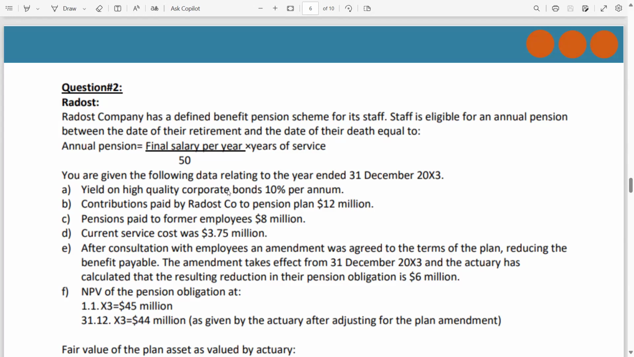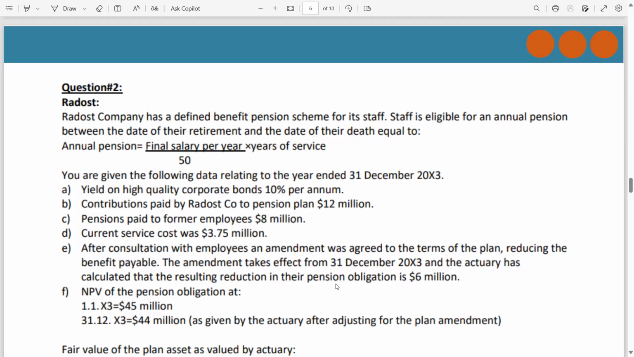Yield on high quality corporate bonds 10% per annum. Contributions paid by RD company to the pension plan 12 million. Pensions paid to former employees 8 million, this is the benefit. Current service cost was 3.75 million. Now, after consultation with employees, an amendment, highlight this word, was agreed to the terms of the plan reducing the benefit payable. The amendment takes effect from 31st December 2003 and the actuary has calculated that the resulting reduction in the pension obligation is 6.